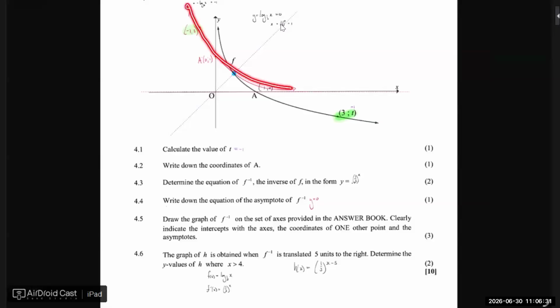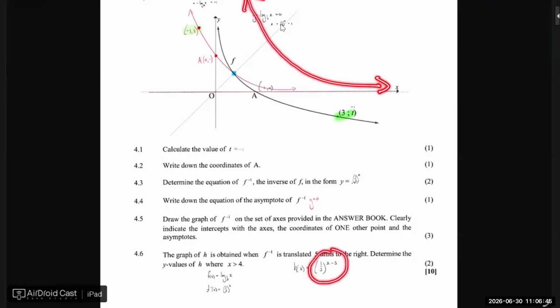Here's the inverse. It's translated 5 units to the right. So if it moves 5 units to the right, it looks something like this. You all agree, which is that one there. Now, they ask us to determine the y values of h where x is greater than 4. So somewhere here, let's say here, there's x, which is 4. But if I moved 5 back, where was that x?